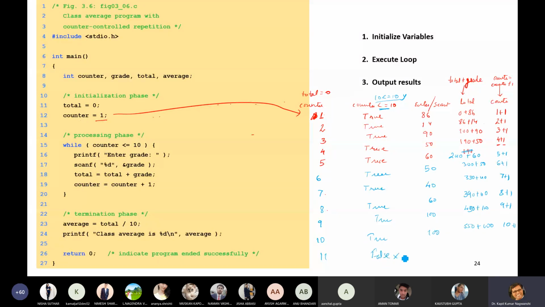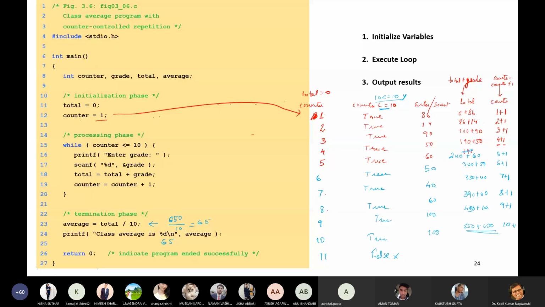The loop will break here. In the next stage we have received the total. What is our total? 650, divided by 10. So what is the answer? It is 65. Now printf will print: the class average is 65.